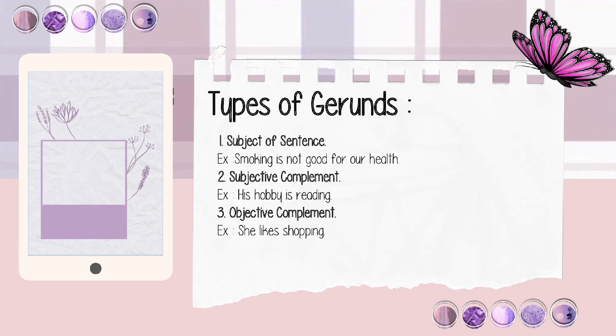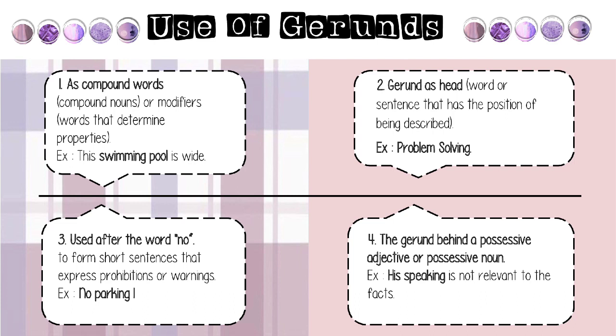Next, types of gerund. Types of gerunds are, first, subject of sentence. For example, smoking is not good for our health. Smoking is gerund. Second, subjective complement. For example, his hobby is reading. Reading is gerund. And third, objective complement. For example, she likes shopping. Shopping is gerund.